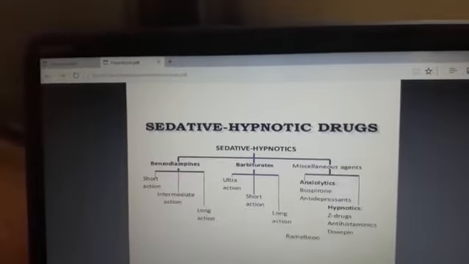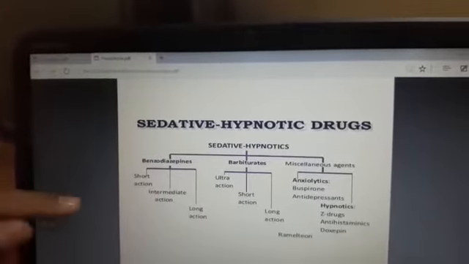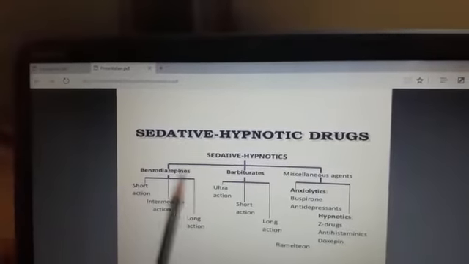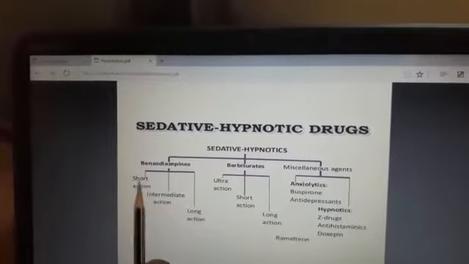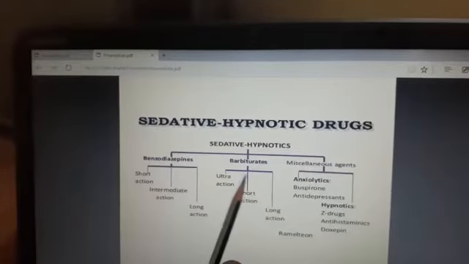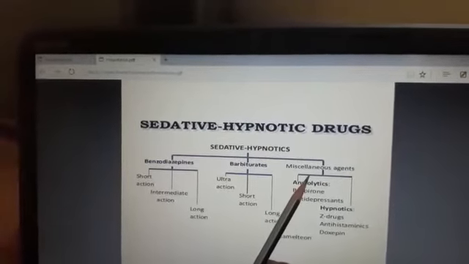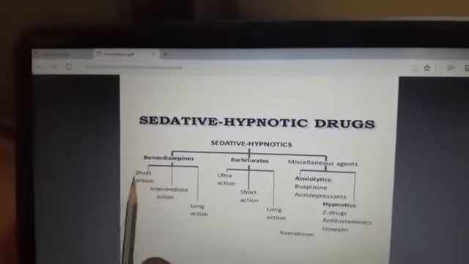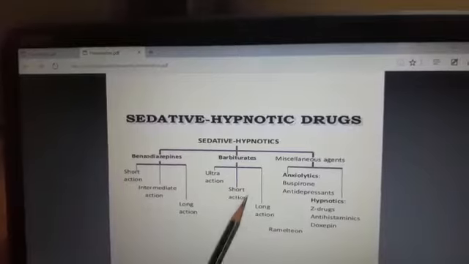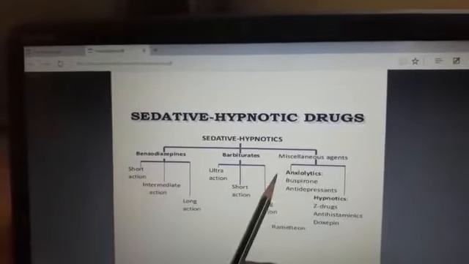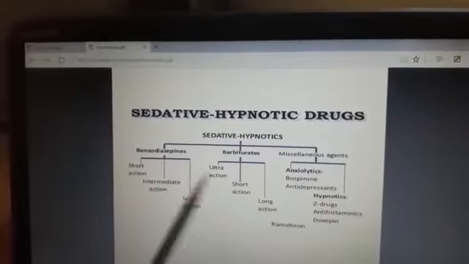sedative and hypnotic drugs. That is the classification of sedatives and hypnotics. There are three main drug groups: benzodiazepines, barbiturates, and miscellaneous agents. Benzodiazepines are again classified into three parts, barbiturates are again classified into three parts, and miscellaneous agents are again divided into two subparts.